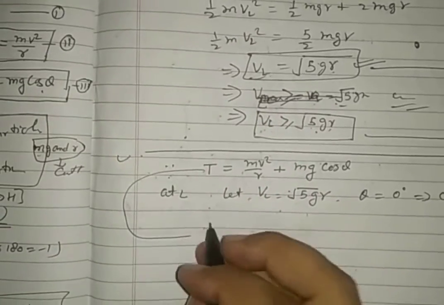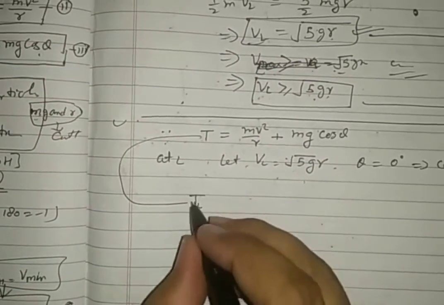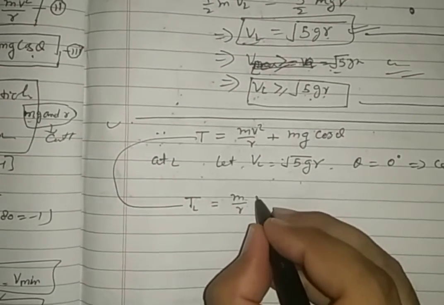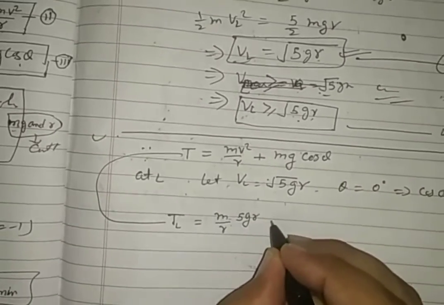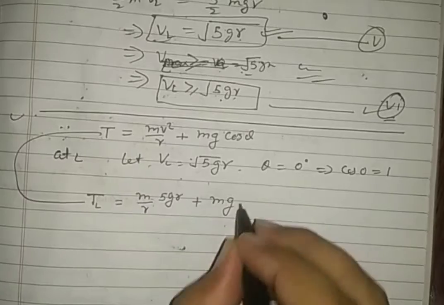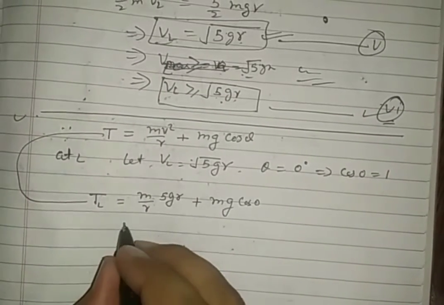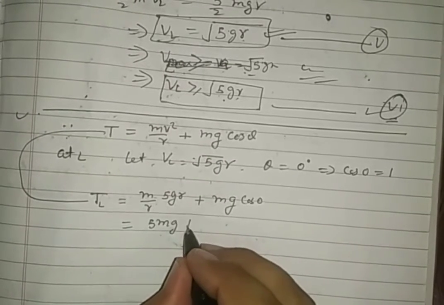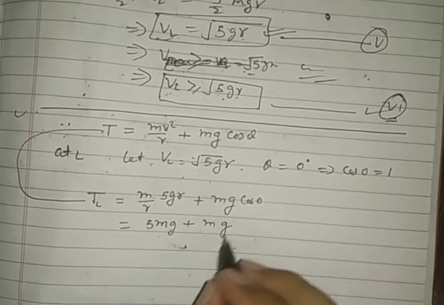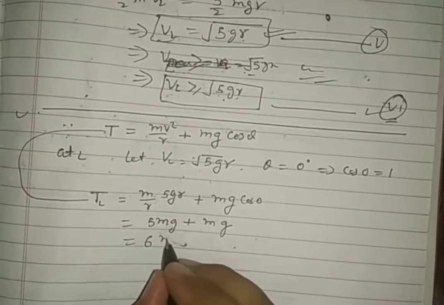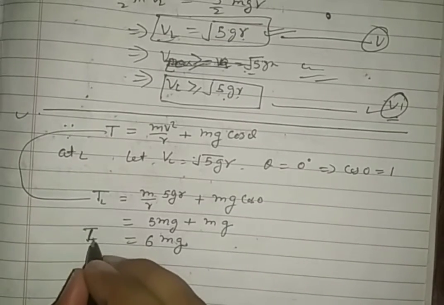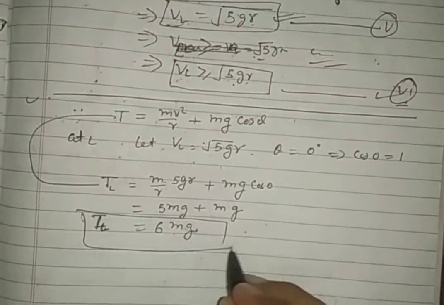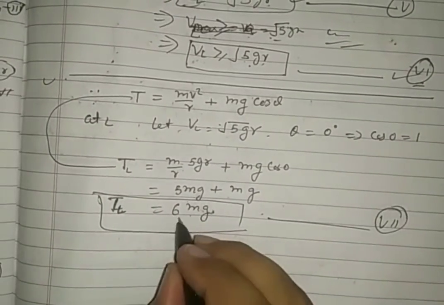Then see what the tension at the lowest point will be. m by r times v square, which is 5gr, plus mg cos 0. This is equal to 5mg plus mg. Now it becomes 6mg. See this important result very carefully.